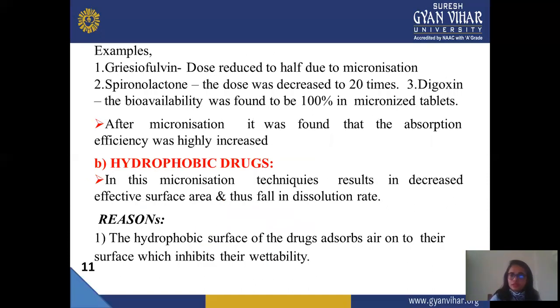Example is griseofulvin: its dose was reduced to half due to micronization. Spironolactone: the dose was decreased 20 times. For digoxin, the bioavailability was found to be 100% in the micronized tablet. These are the examples. If you formulate in micronized form, the dose also decreases and shows more effect. In the case of griseofulvin, the dose reduces to half, in digoxin it shows 100% bioavailability, and in spironolactone the dose is decreased 20 times.